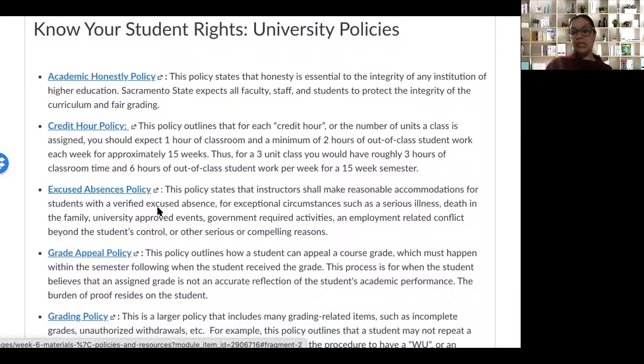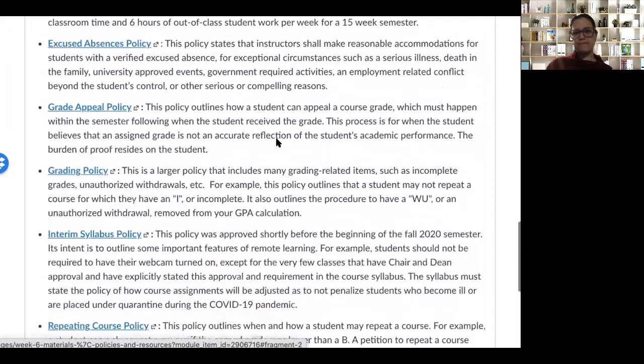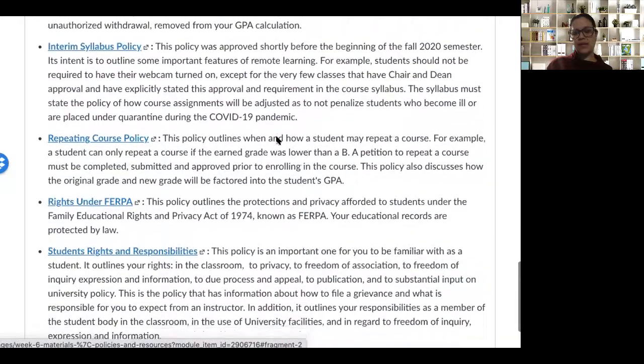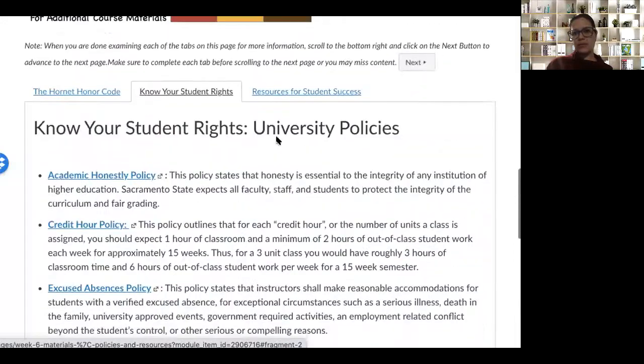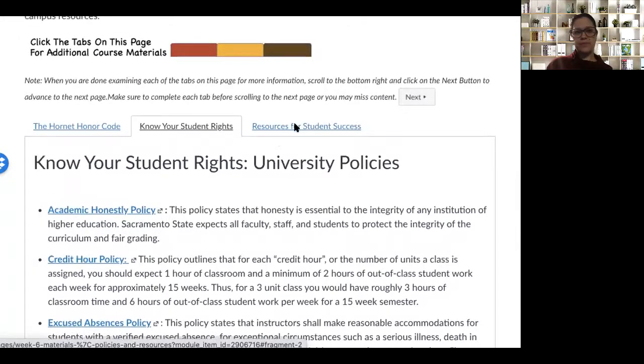Policies can sometimes be challenging to read, so just know that these are written as straightforward as possible, but they do tend to be written in a way that almost appears to be a legal type of document. So if you're ever reading a policy and have any questions, please feel free to ask me or any of the other faculty members for help with the interpretation of it. And then I also give you a little summary of what each policy covers here. Okay, so again, not an exhaustive list, but I just included some of the more common ones that students use.